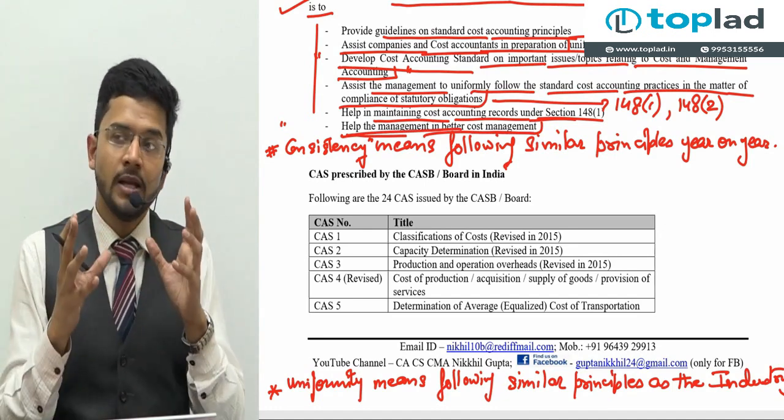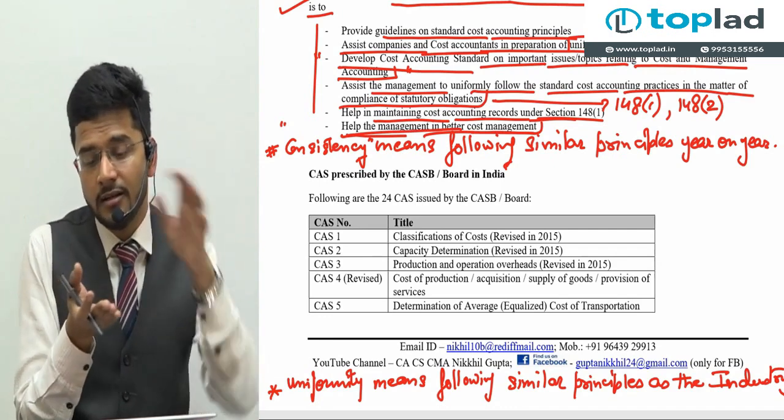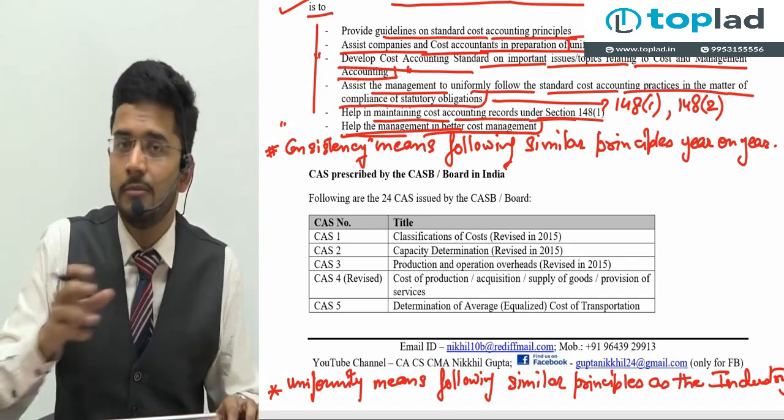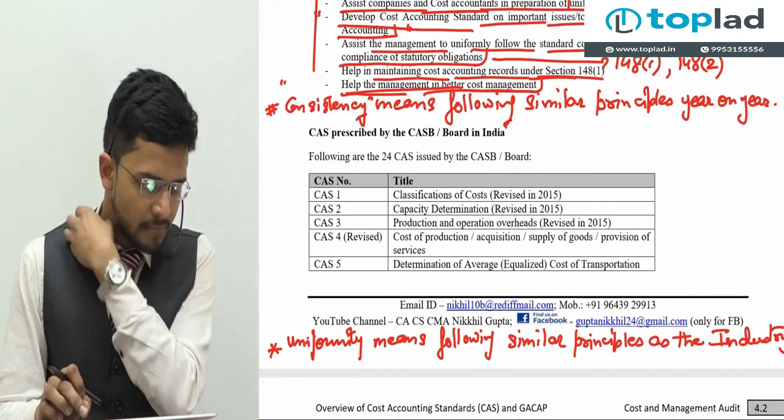We are able to know how much cost has been incurred in the previous year and how much cost has been incurred in the current year. The differential is so and so, and hence it is an increase or a decrease situation. We are able to analyze this properly. So it helps management in better cost management.